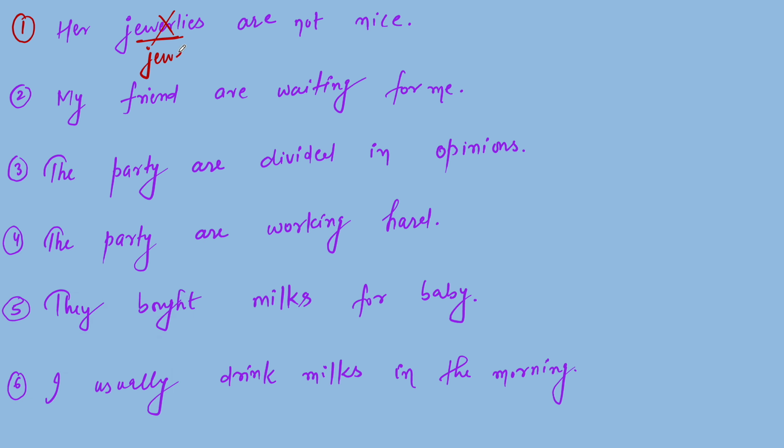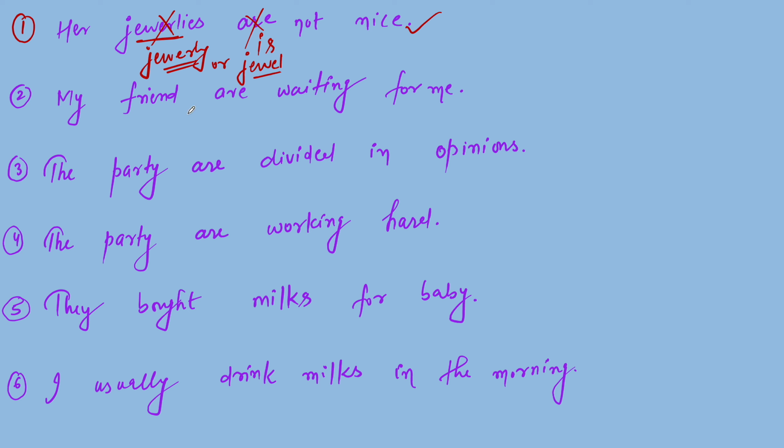Now we can see it is a singular form, so we need to put is: her jewelry is not nice. Or we can also put jewel here. It is a singular form, that's why I have written jewel. So her jewel is not nice.